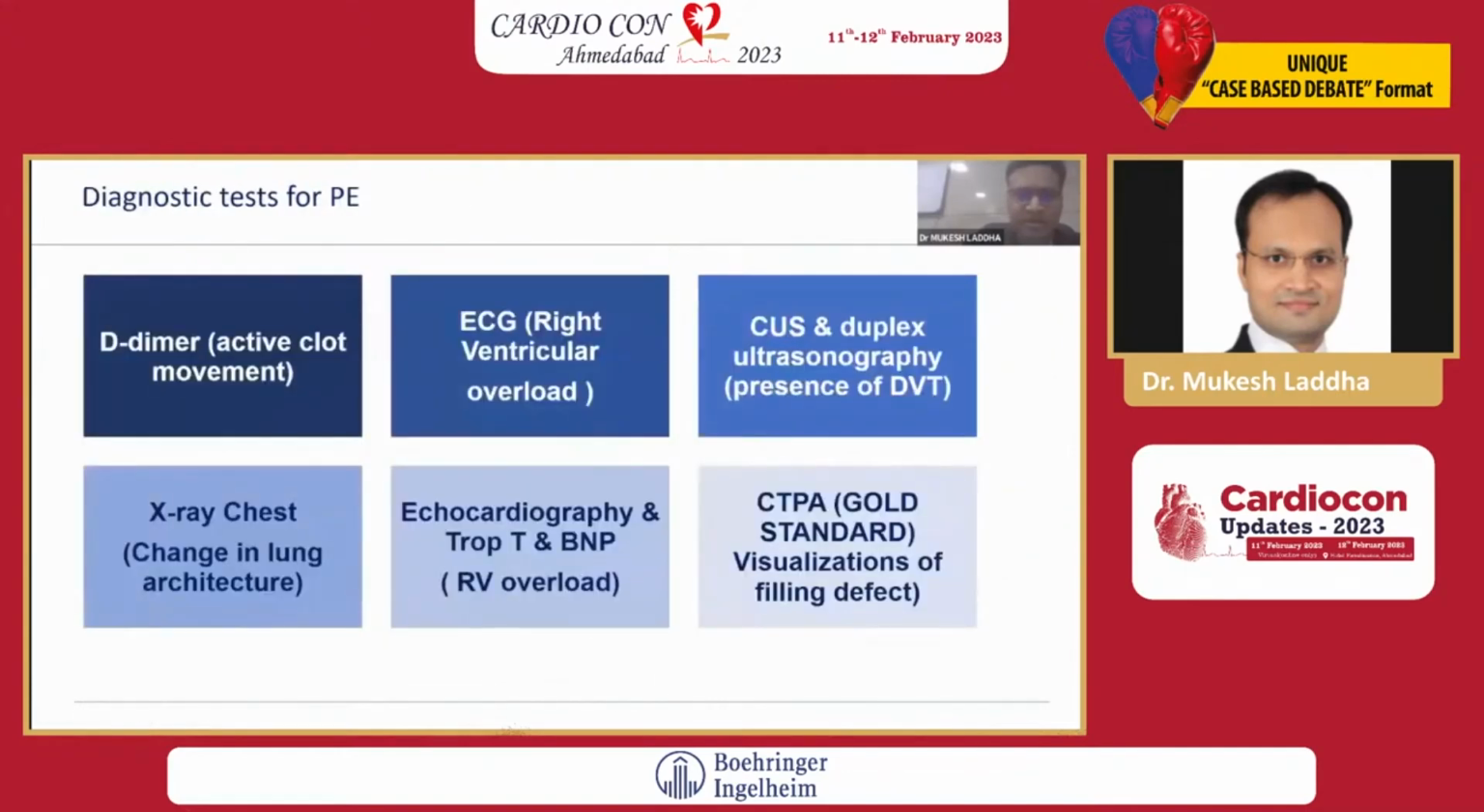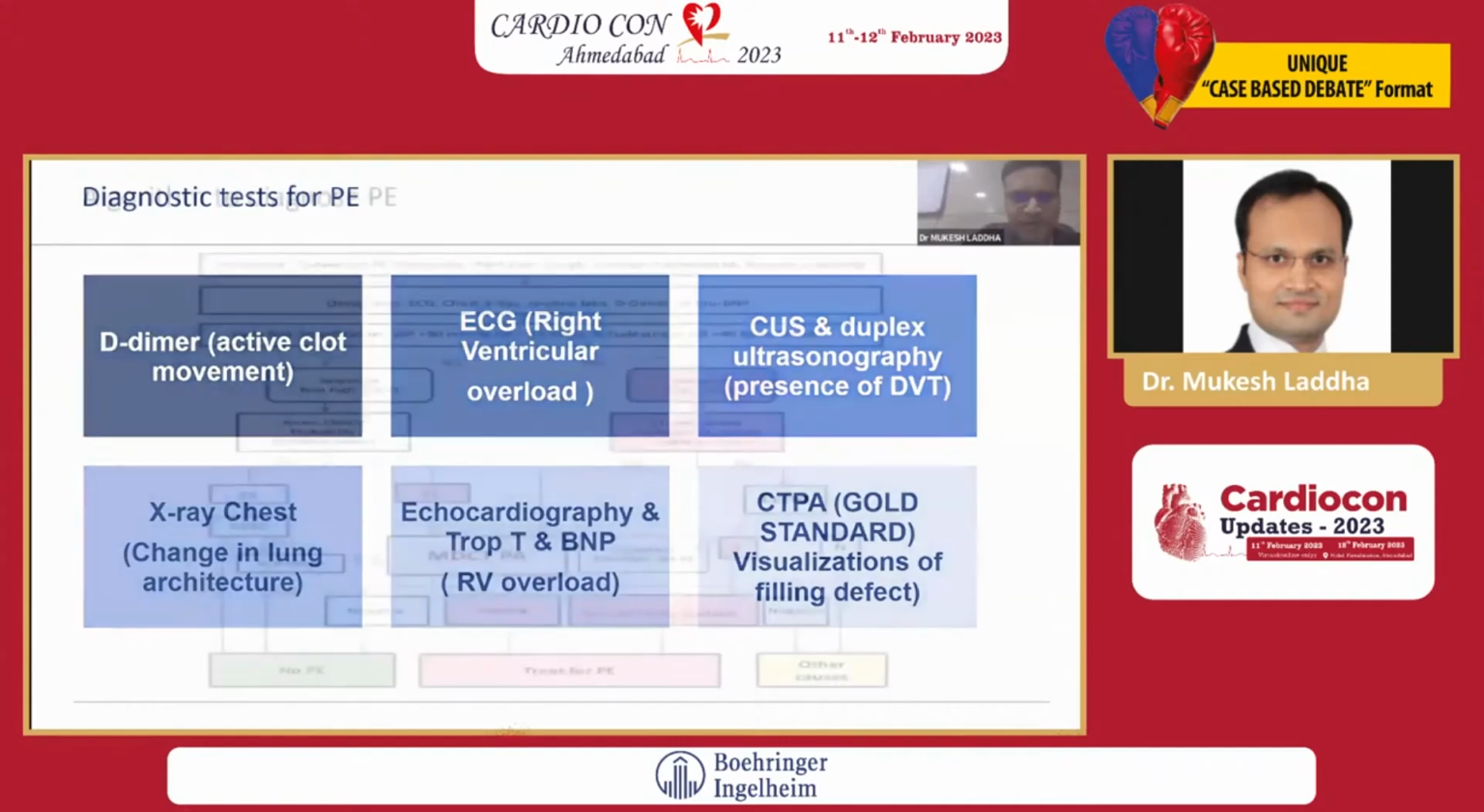So now coming to the diagnosis, we should send D-dimer in each and every suspected patient of PE, ECG for the right ventricular overload. X-ray mostly doesn't give any specific findings. Yeah, echo and troponin and BNP definitely may help. And lastly, the gold standard is CT pulmonary angio. And the Doppler of the leg veins to find out the cause and source of the emboli.